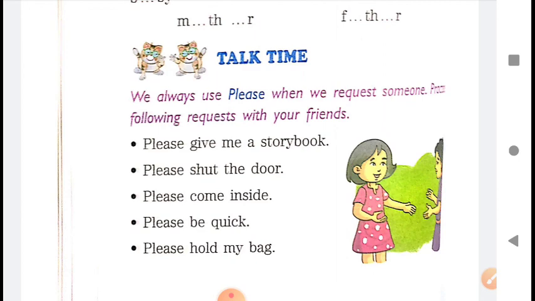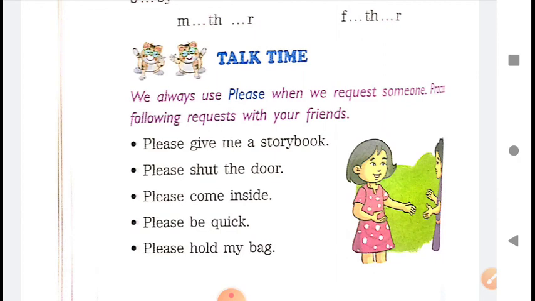Someone has come to you, your friend has come to your house, you open the door and you see your friend standing outside. So you request her to come inside. You say, please come inside. Your friend is doing some work. You are requesting her to finish the work quickly. So you say, please be quick. Jaldi se kaam kar lo.